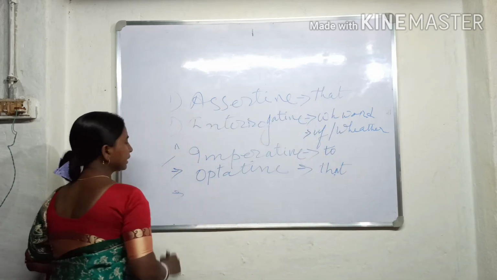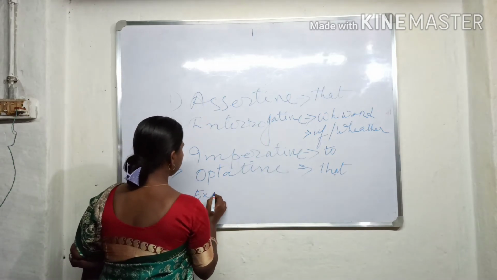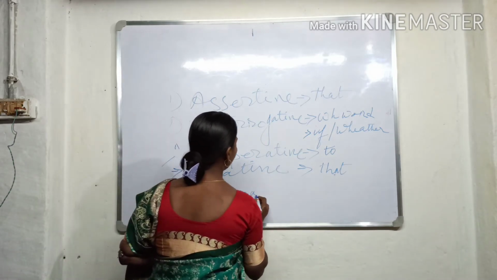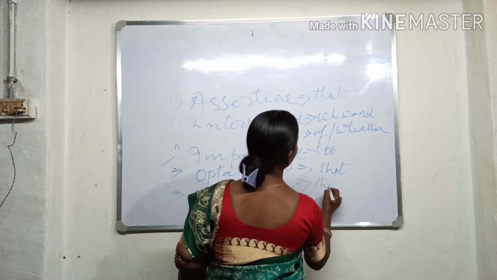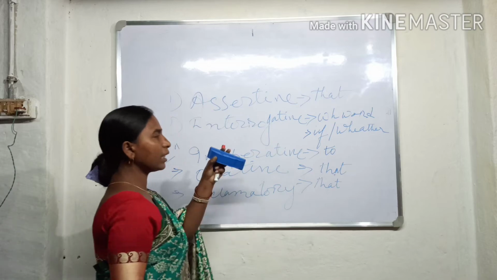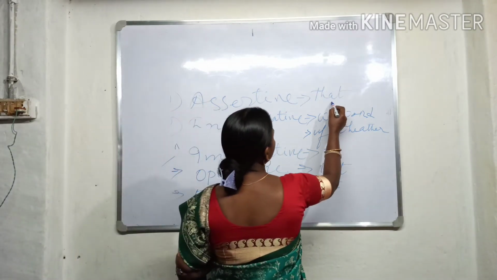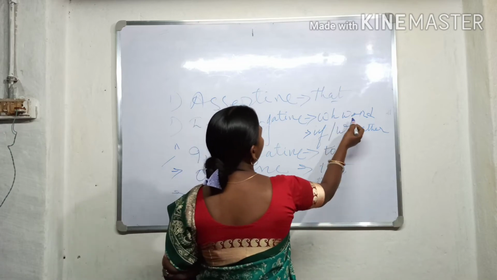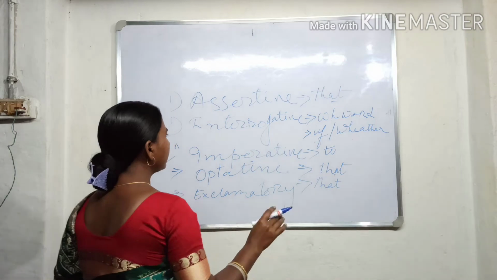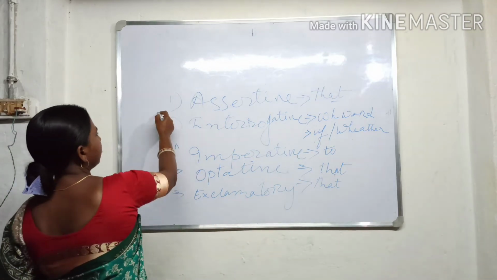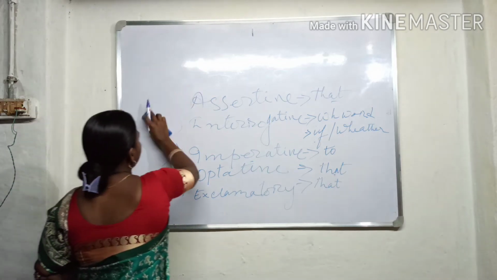And in an exclamatory sentence also we use "that." So these are very important things to remember. Linker: "that," WH word or "if" or "whether," "to," "that" and "that" respectively, used in assertive, interrogative, imperative, optative and exclamatory sentences.